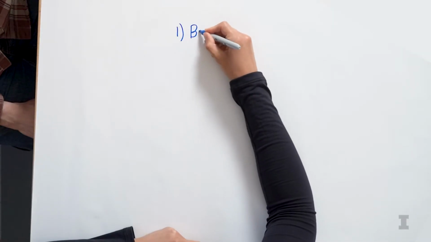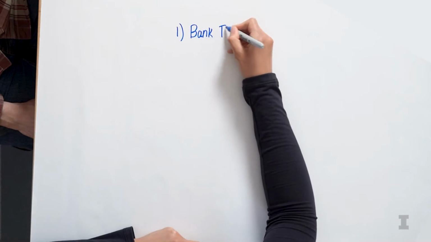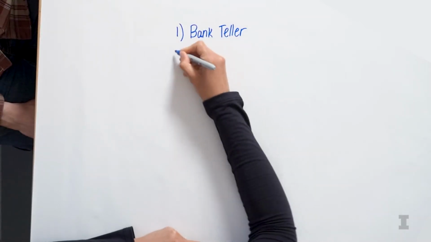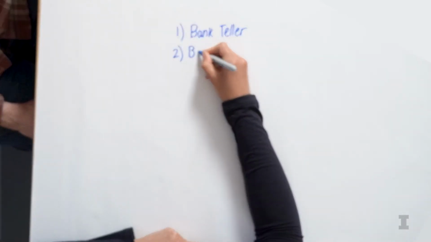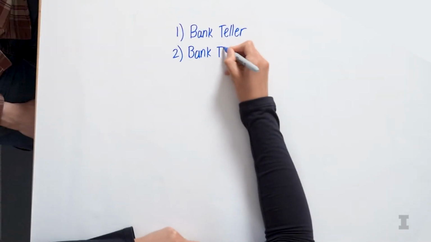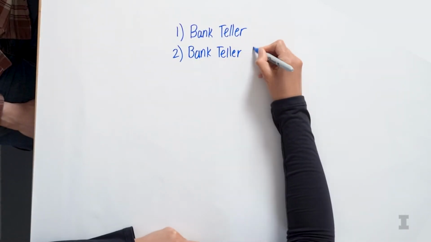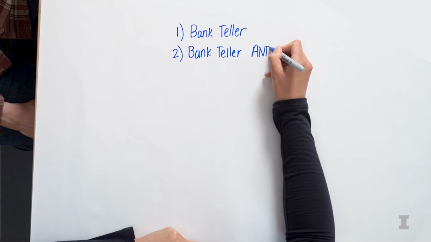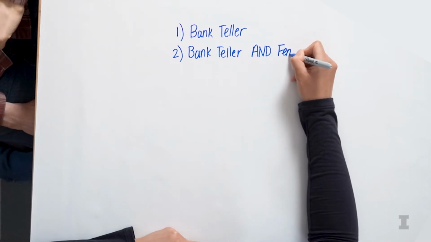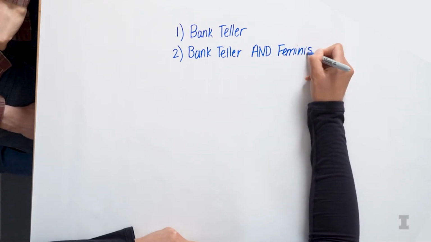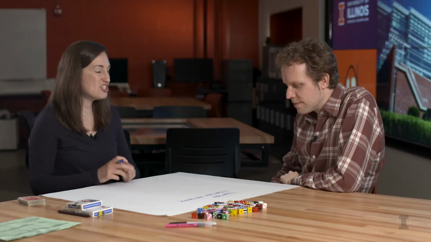So the first thing is that Linda is a bank teller. And the second thing is that Linda is a bank teller and a feminist. So, Wade, based on what I just said, which one do you think is more probable?